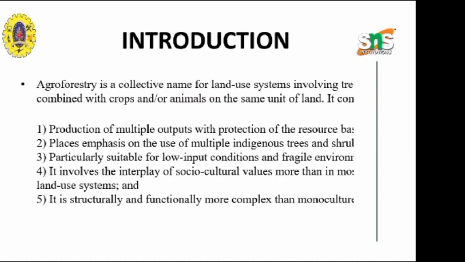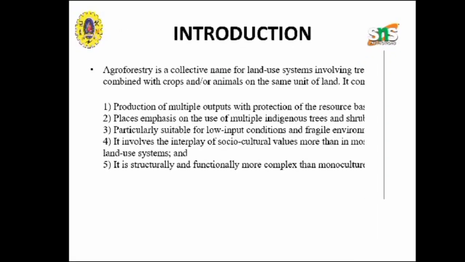It includes the production of multiple outputs with the production of source base and places. It uses indigenous trees and shrubs, particularly suitable for low input conditions, and it involves the interplay of social cultural values. It is structurally and functionally more complex than monoculture.